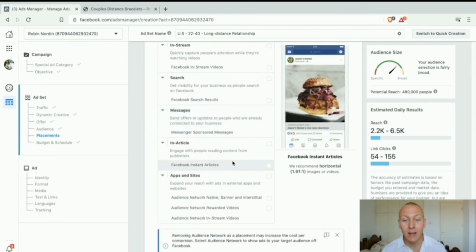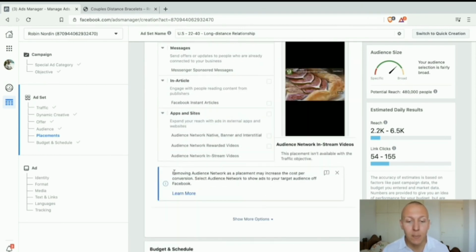All right, great job. Now, scrolling down, one final thing, as you can see here, removing audience network as a placement may increase cost per conversion. Select audience network to show ads to your target audience of Facebook. Again, Facebook does not have your best interest in mind. They want you to show your ads in as many places as possible. Yes, audience network is cheaper, but you hardly ever get any results whatsoever. So even though they might be cheaper, because you're not getting any results, they're going to be way more expensive in the long run. So don't trust Facebook. Get as much control as we possibly can, gather our own data, and make sure that we are making some quality ads. That is why we're doing this. We are learning the best practices.